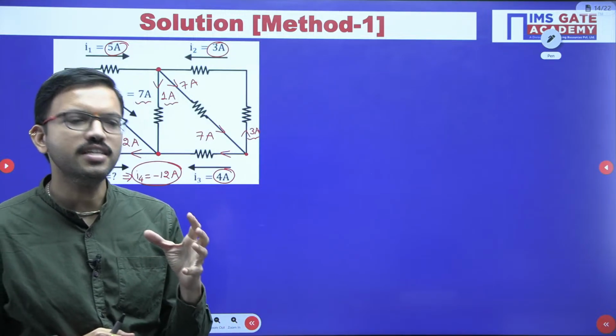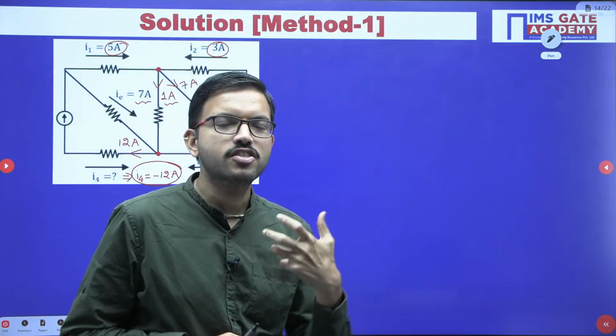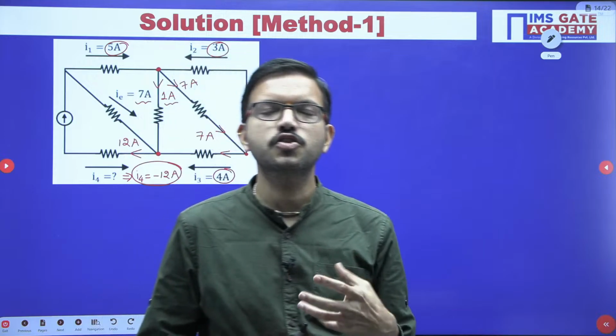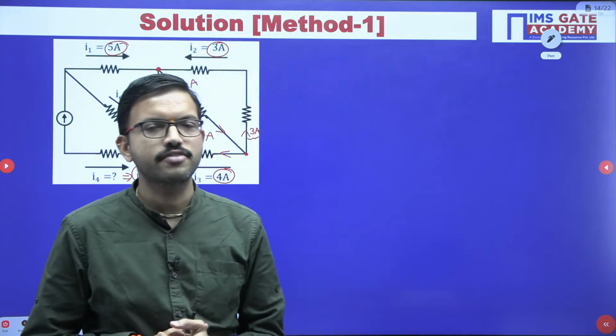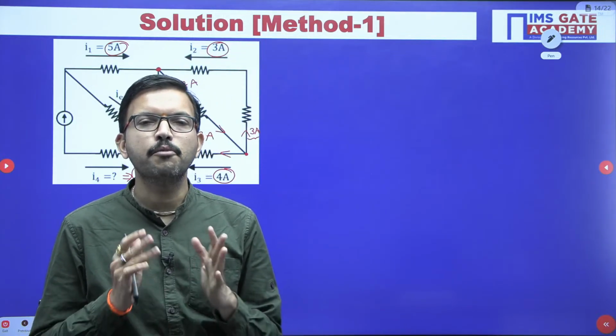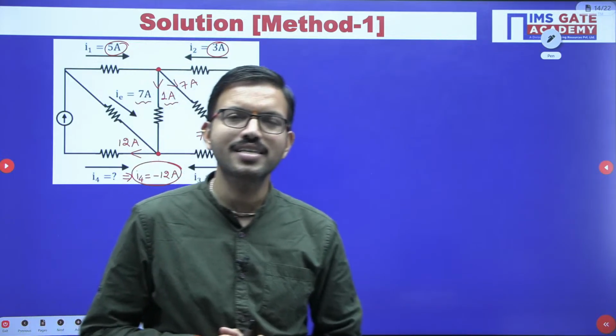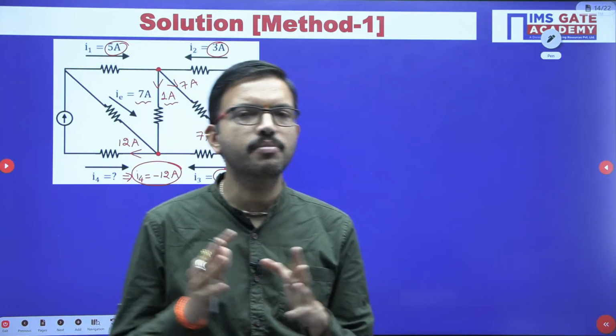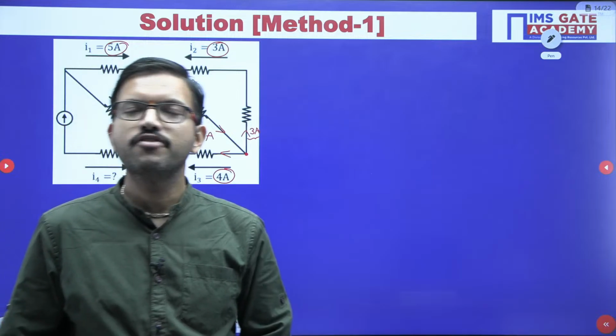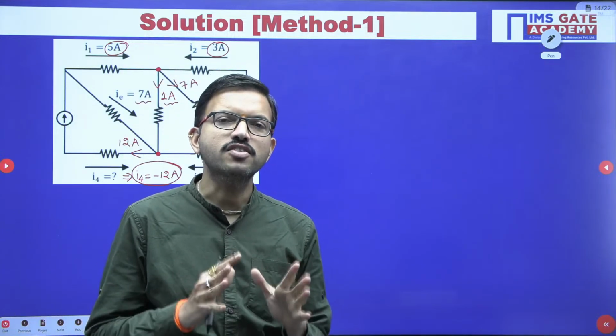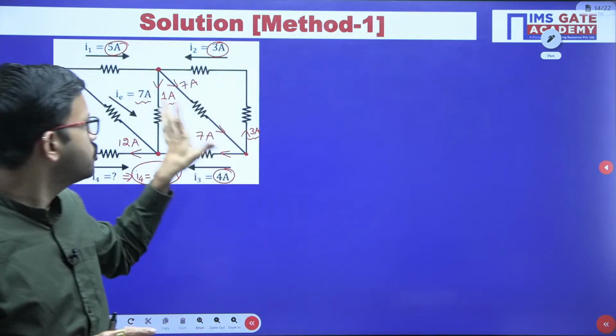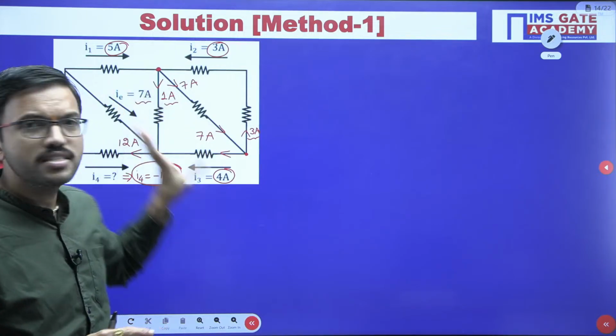But the only thing is, you should get the visualization, and you should have good analytical skills. If you have these two, most of the network theory questions we can easily solve in less time. In fact, some of the questions we can solve without using pen and paper. Whatever calculation is required, we can do by visualizing the circuit itself.